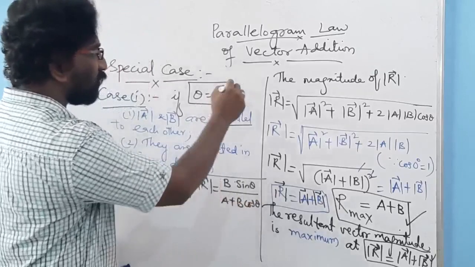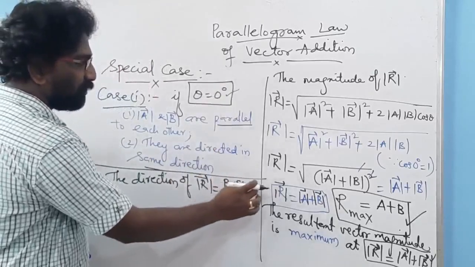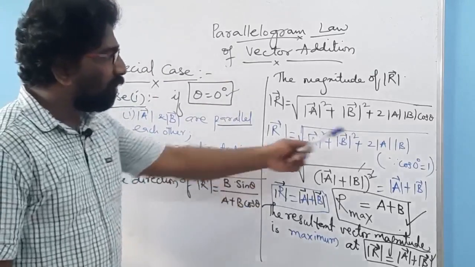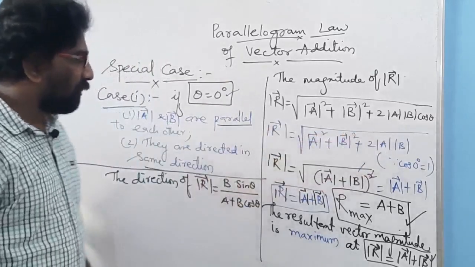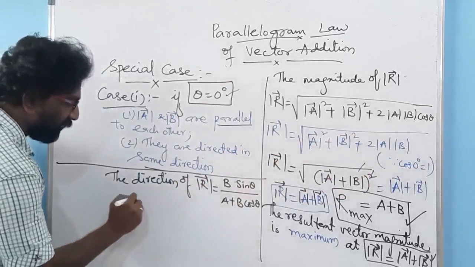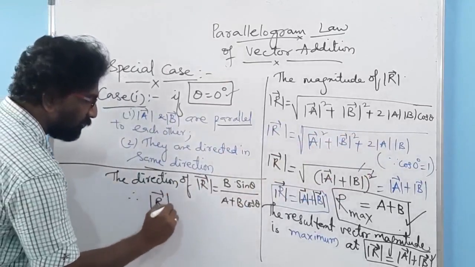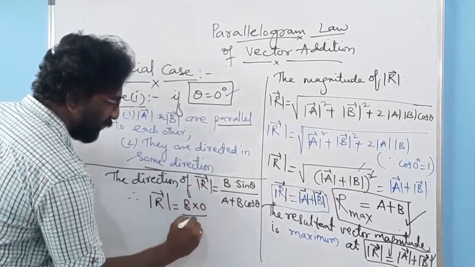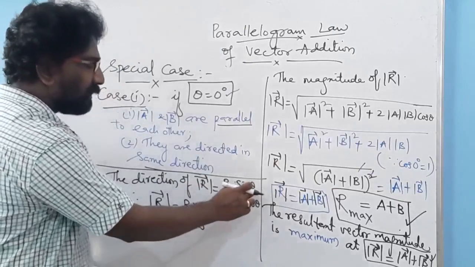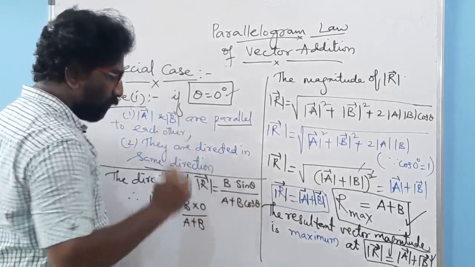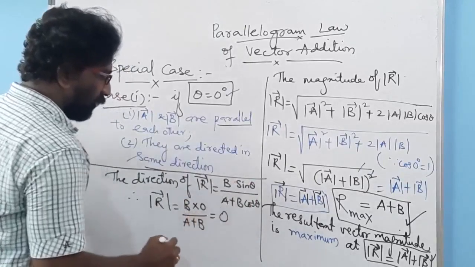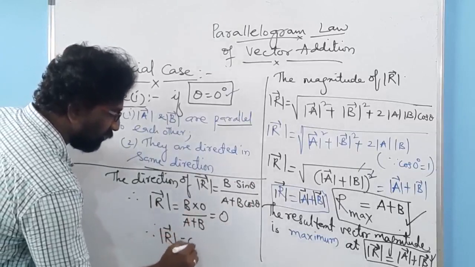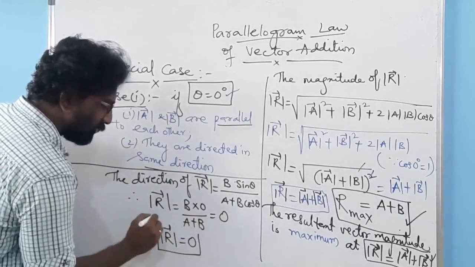So what happens if theta is equal to 0? Sine of 0 equal to 0. Cos of 0 equal to 1, as we have got just now. Therefore, the direction is B into 0 over A plus B, since sine 0 equal to 0 and cos 0 equal to 1. So that is equal to 0. It means that the direction of these two vectors is 0. What does this actually mean?